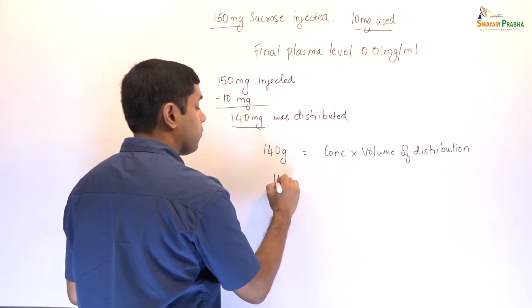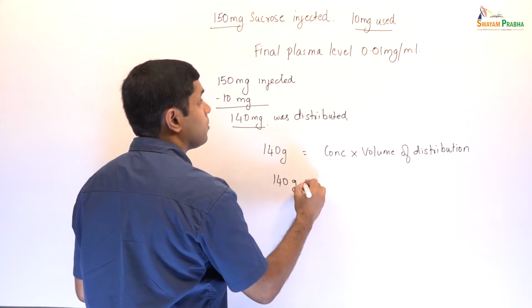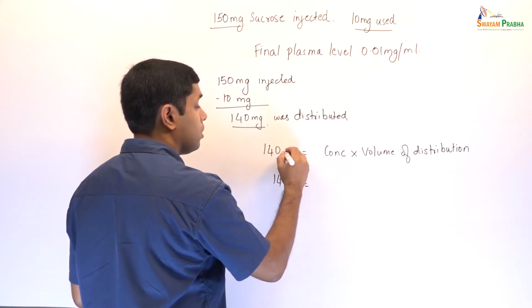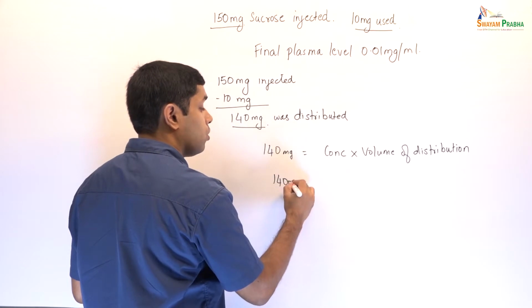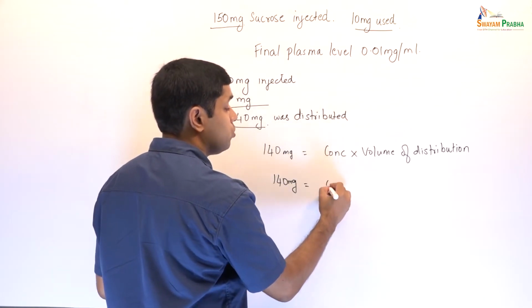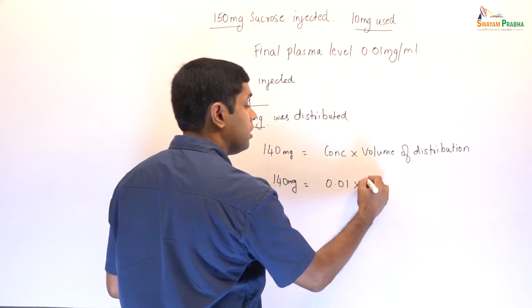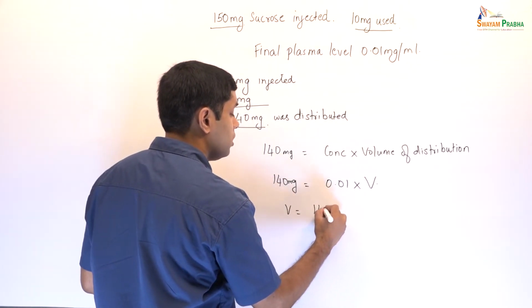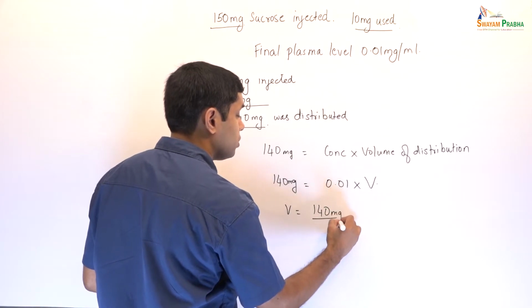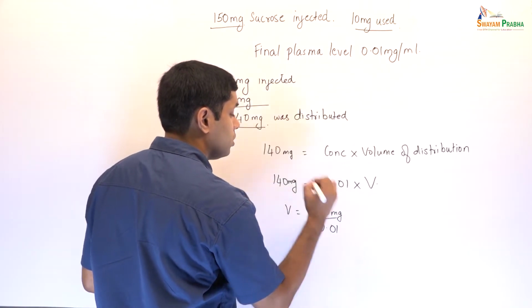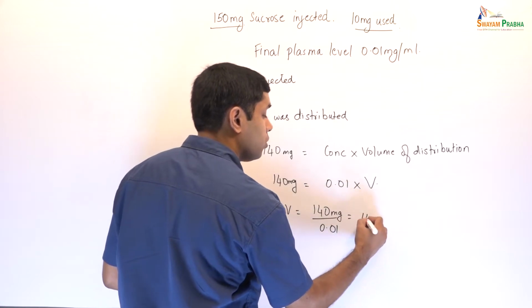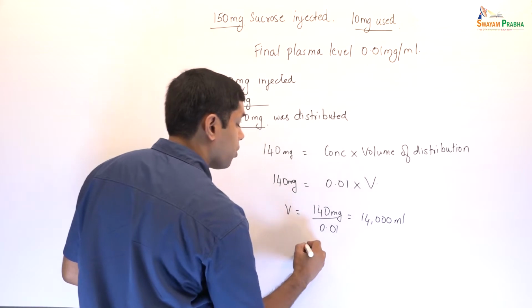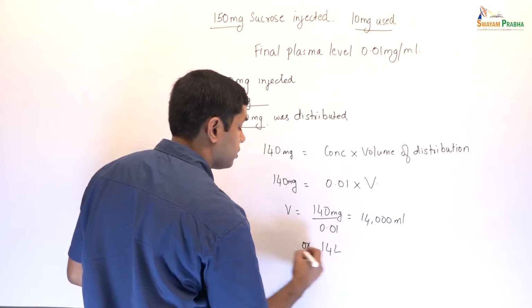Now we know that 140 grams is equal to, sorry, this is actually 140 milligrams. 140 milligrams is equal to 0.01 into V, or V is equal to 140 milligrams divided by 0.01, that is equal to 14,000 ml or 14 liters.